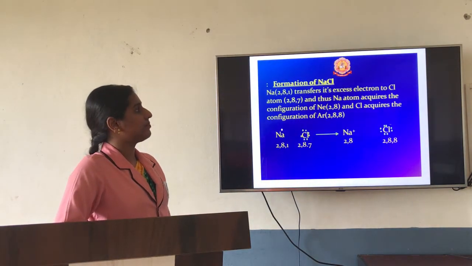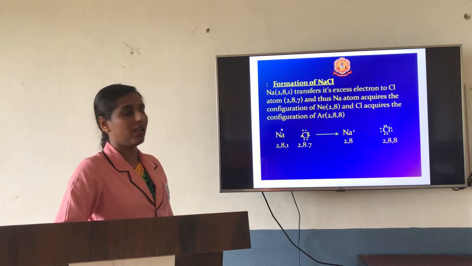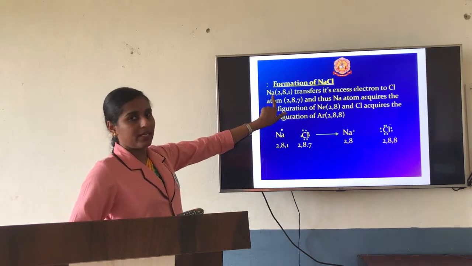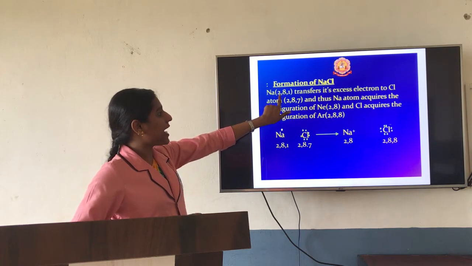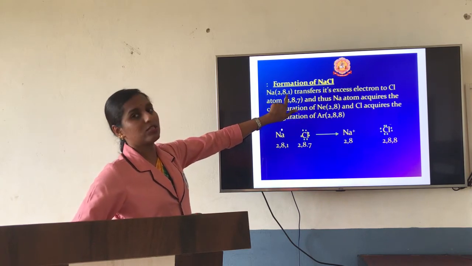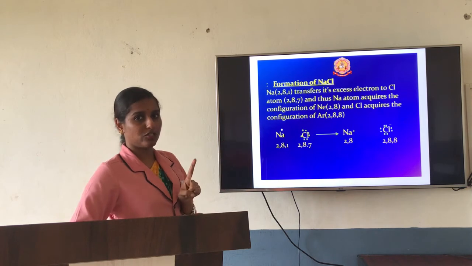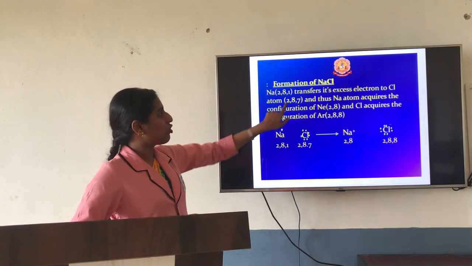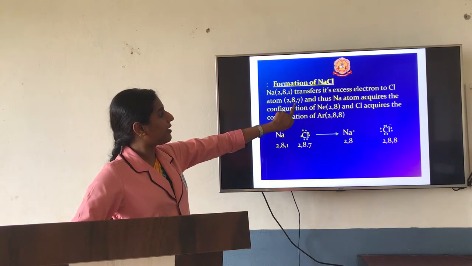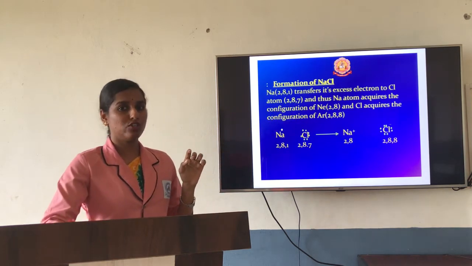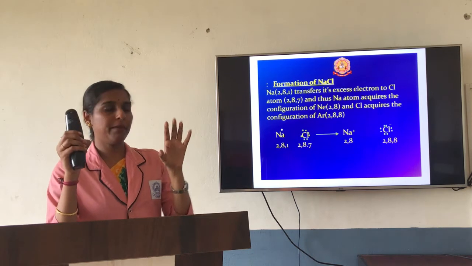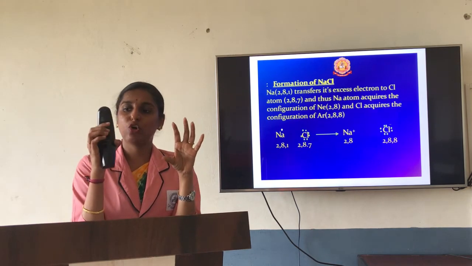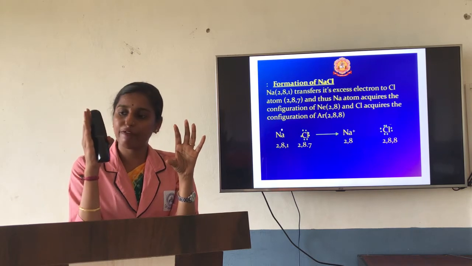For example, the formation of NaCl. Here, if we consider Na, sodium metal, it has the electronic configuration 2, 8, 1, so the last shell has only 1 electron. This is one atom, and the other atom is chlorine, which is 2, 8, 7. So now you have sodium as well as chlorine. How will they go for bonding? Sodium has 1 electron in its outermost shell.